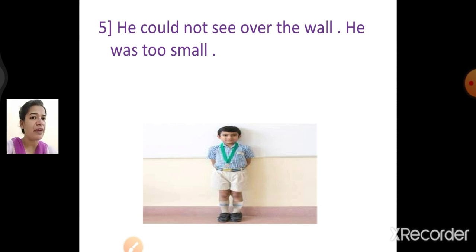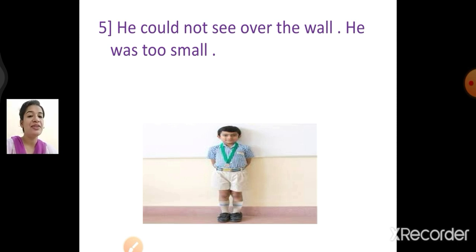Now see the fifth one. Read it. He could not see over the wall. He was too small. He could not see over the wall. He was too small. Now how are we going to join the sentence? Yes,